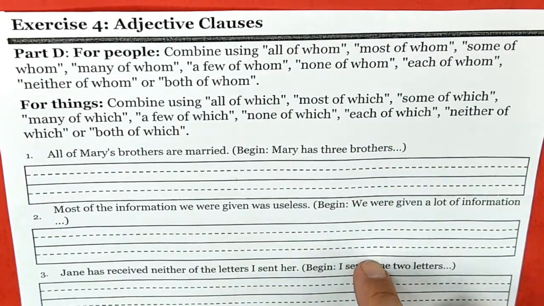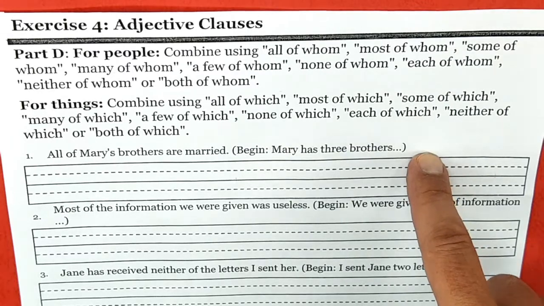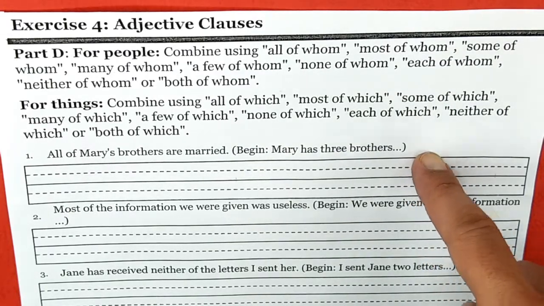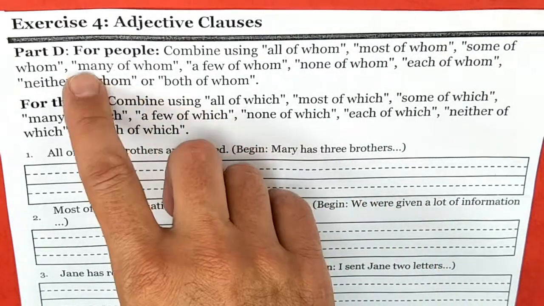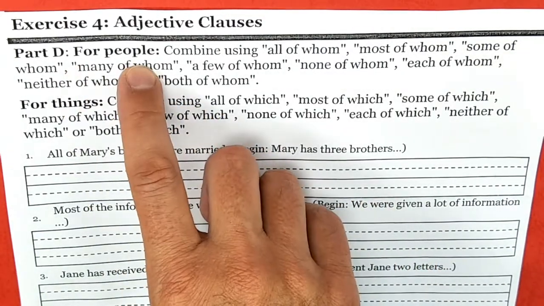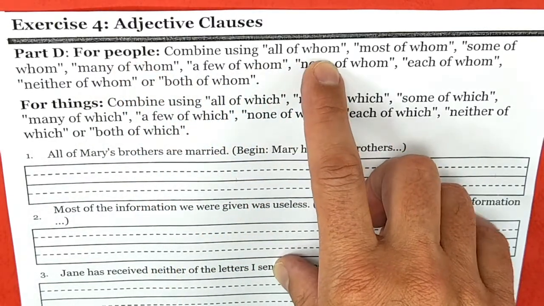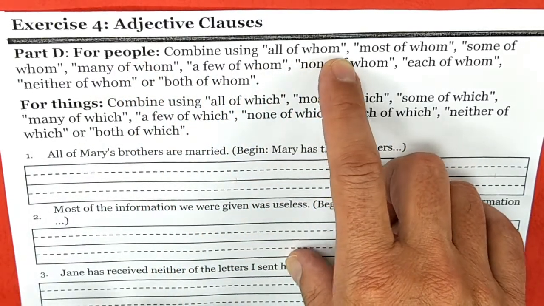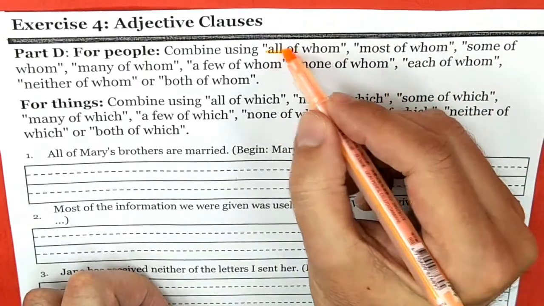Now you have to remember, we have a preposition plus an object of a preposition. Remember, an object is a noun. So if we're talking about people, we need to use the object whom. So, for example, all of whom.